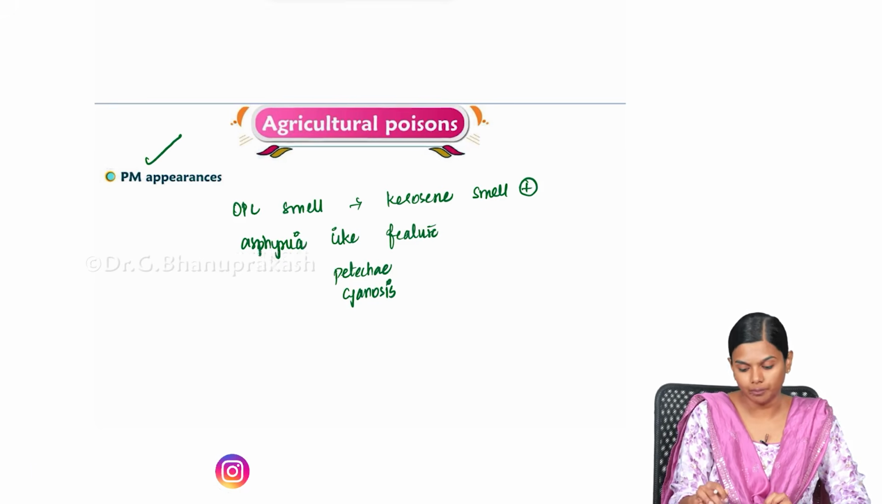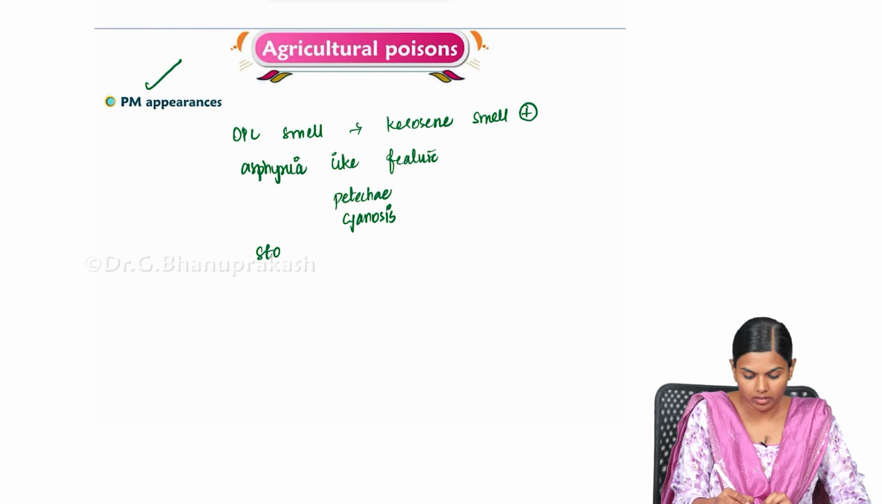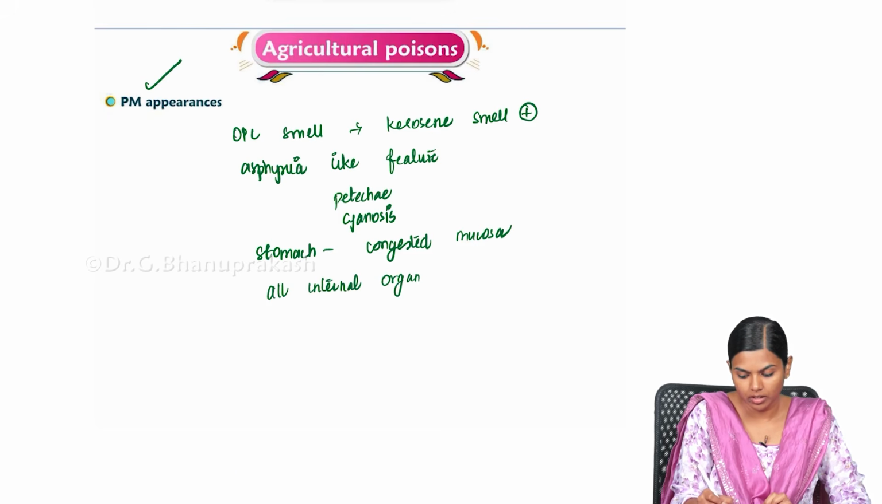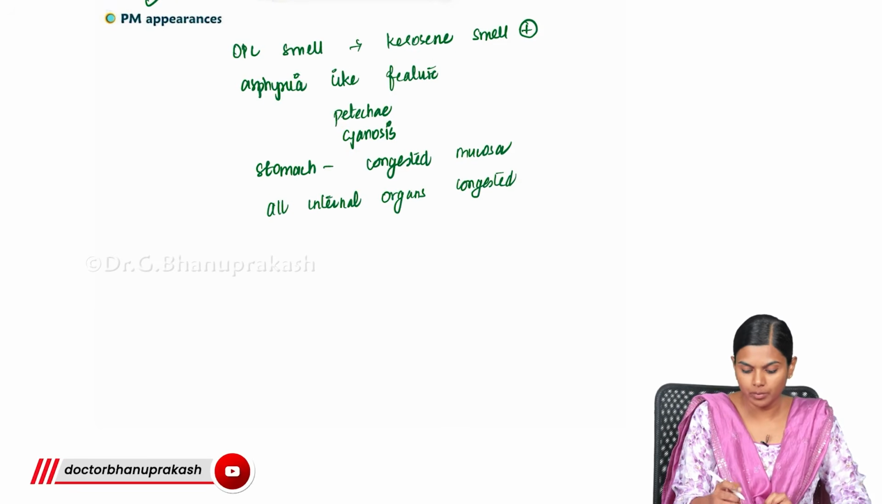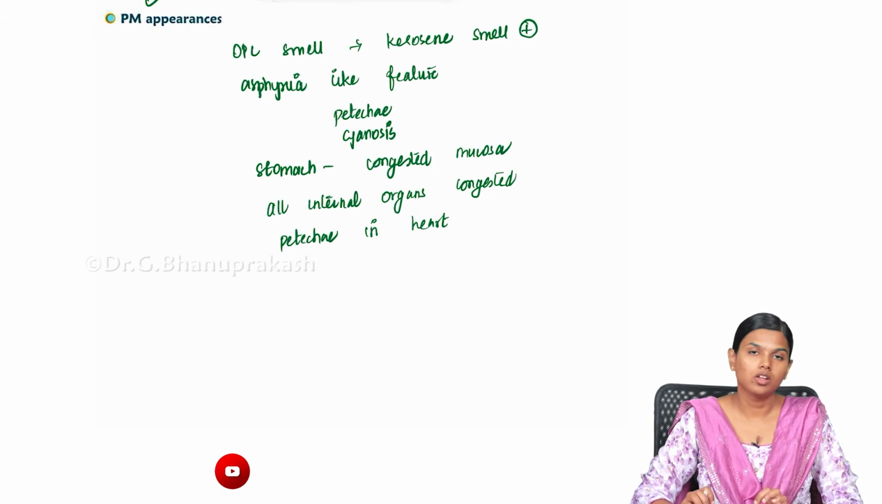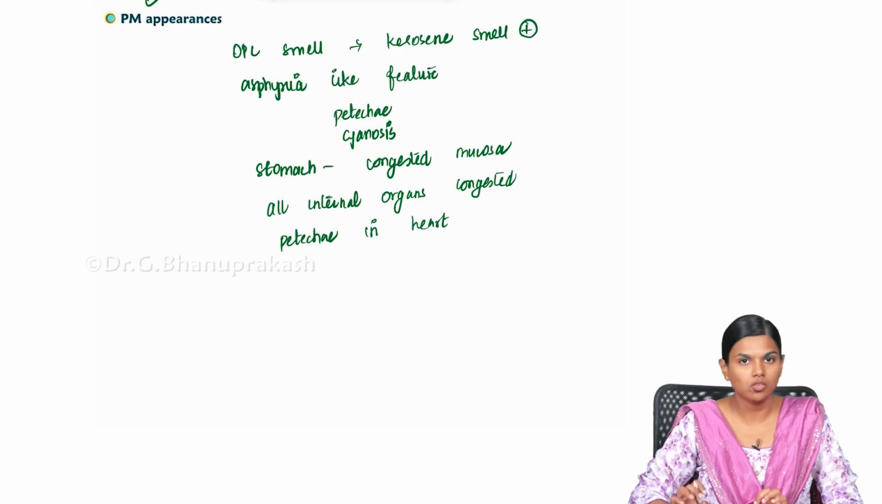All this will be seen, and in the stomach, you will be able to see congested mucosa, and all internal organs will be congested. All the internal organs would be congested. Along with that, you will be able to see petechiae in the heart. This is the postmortem appearance of an OPC poisoning case. So all these things will be seen in a case of OPC poisoning.